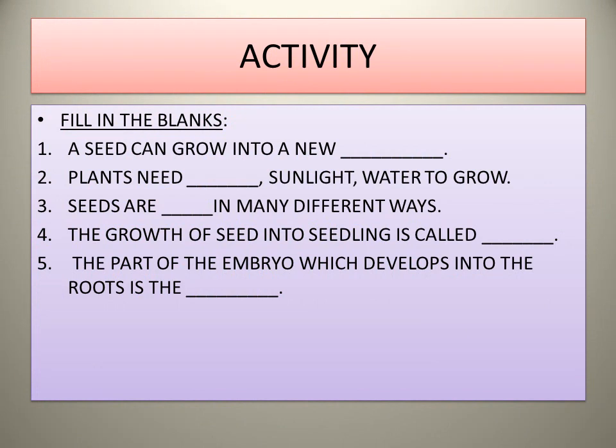Children, it's the activity time and it is very easy. You have to just fill in the blanks. Yes, once you have seen the video, I am sure you will be able to fill these blanks. Yes, there are 5. The first one is a seed can grow into a new dash. Plants need dash, sunlight, water to grow. Seeds are dash in many different ways. The growth of seed into seedling is called dash. The part of the embryo which develops into the root is the dash.